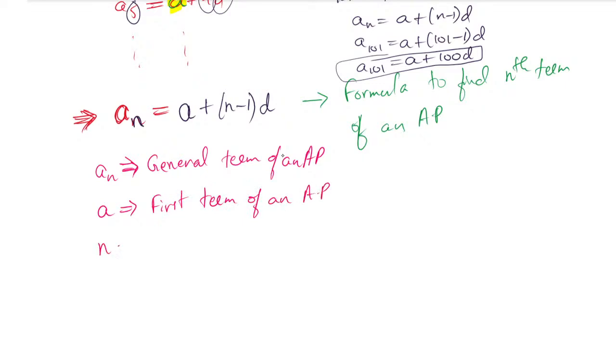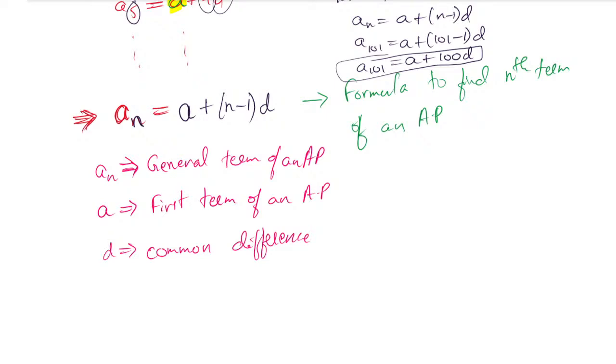n is called the number of the term of an AP. Which term you are going to find, that is called the term. d is called the common difference. So this is everything. n is the value of which term you are finding, that is called the n value.